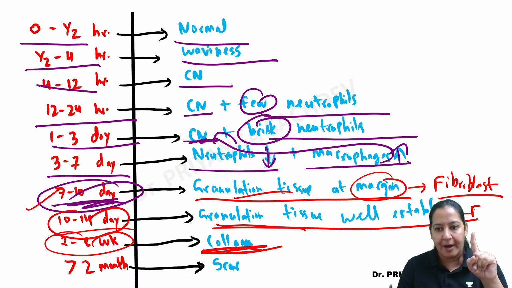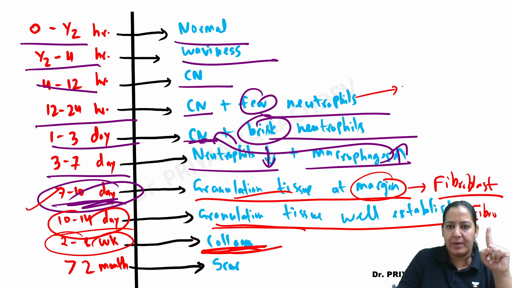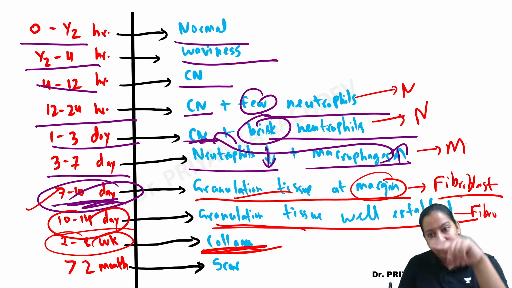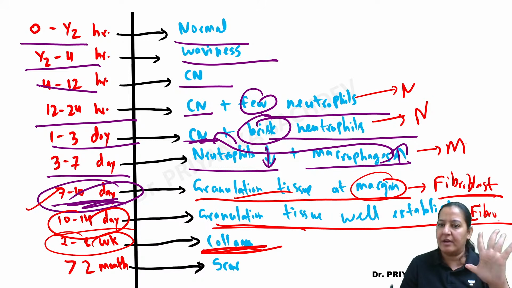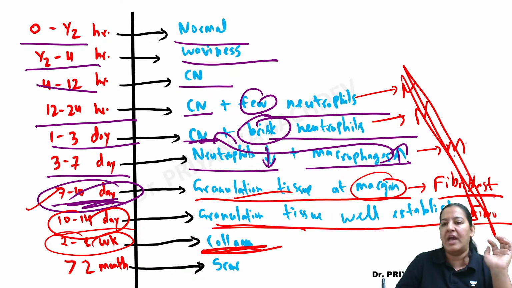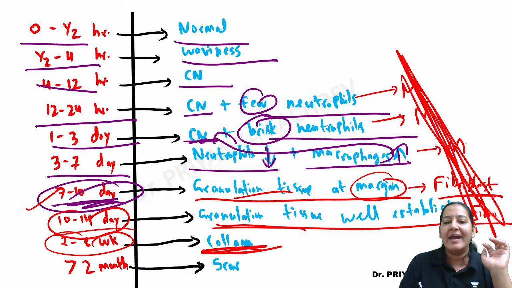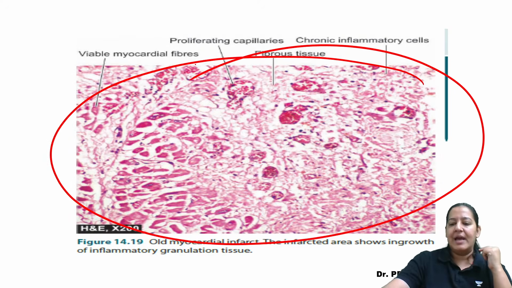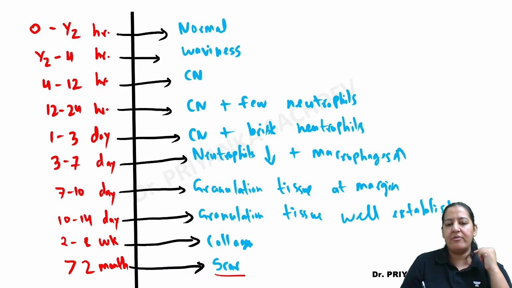Until now, fibroblasts were there, right? First neutrophils were there, then neutrophils became abundant, then macrophages came, then macrophages were replaced by fibroblasts, and fibroblasts are making collagen. Now all the cells will disappear. Nothing. All cells disappear. Acellular collagen. See the diagram. This is all acellular collagen. Nothing else. And in the end, scar is there. This is the end result, scar.